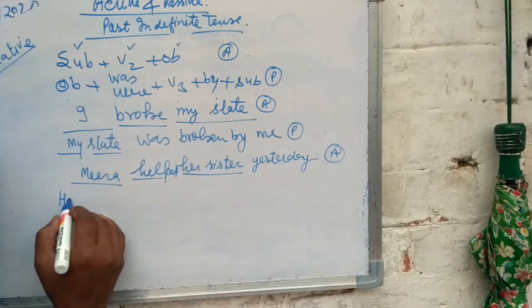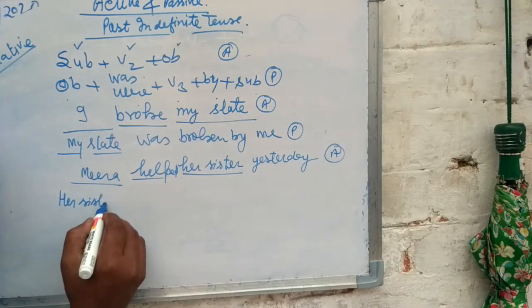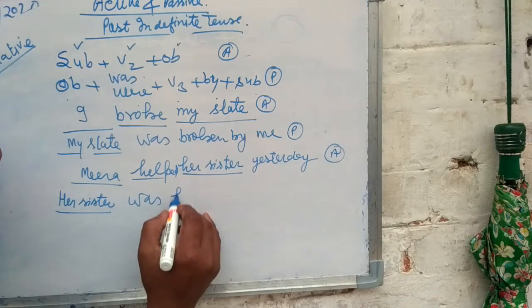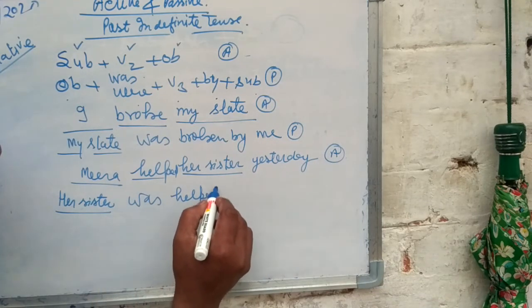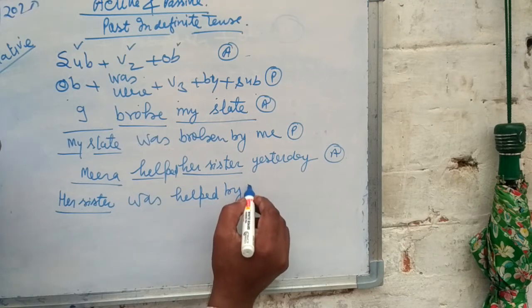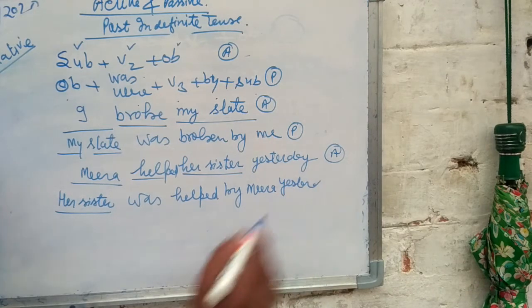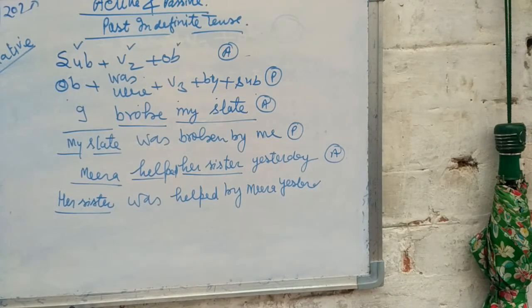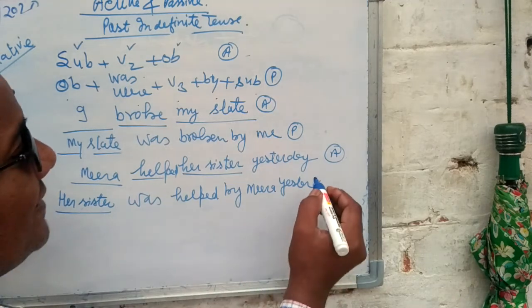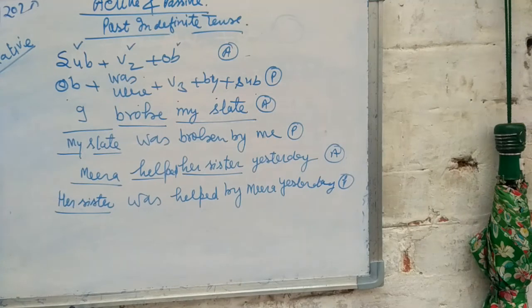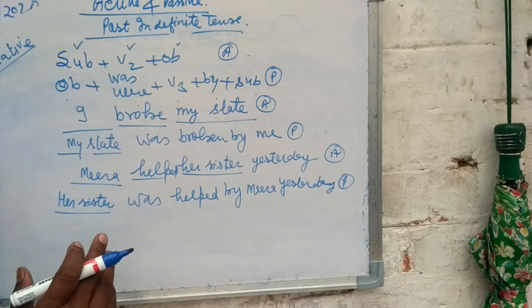Her sister will be written here. Her sister is singular, therefore was helped by Meera yesterday. Helped by Meera yesterday. This sentence is changed from active to passive in this way.